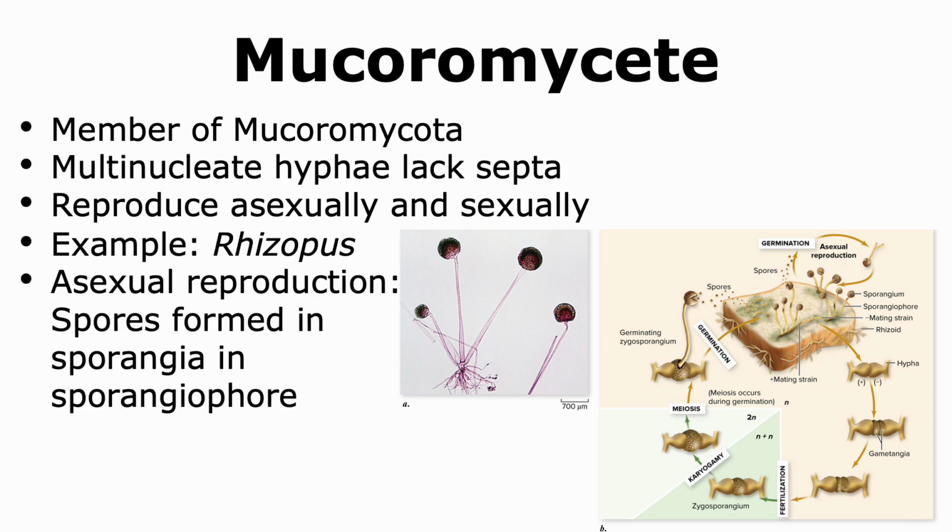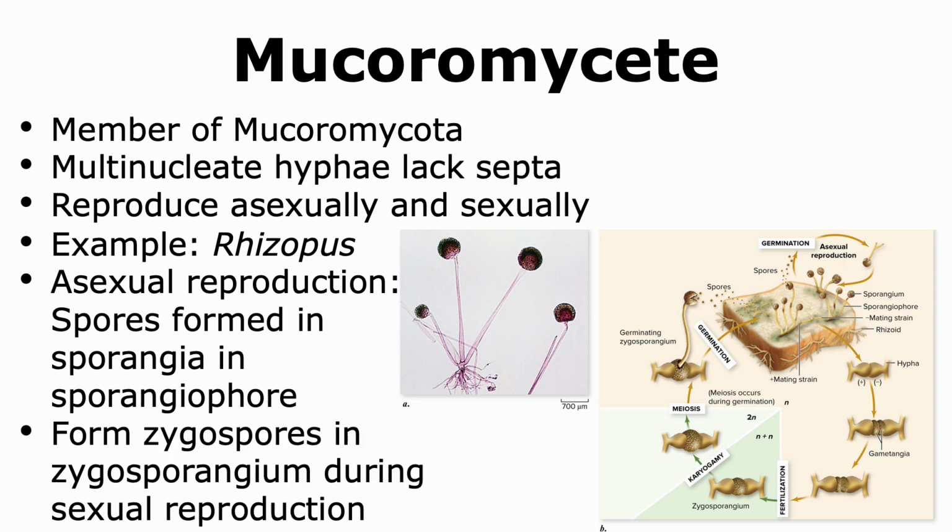Rhizopus can undergo asexual reproduction where specialized aerial hyphae are formed that are called sporangiophores. At the tips of the sporangiophores are sporangia, and within the sporangia are spores. These haploid spores are genetically identical to the parent plant.